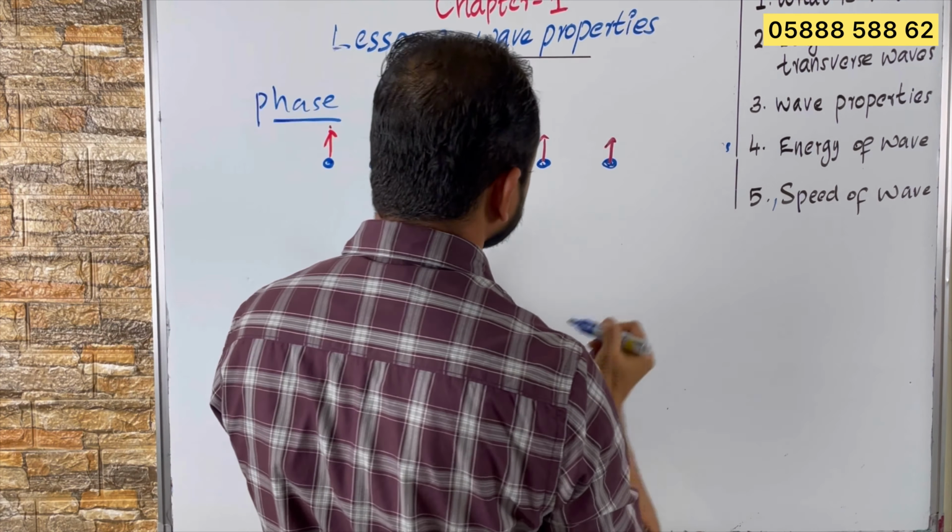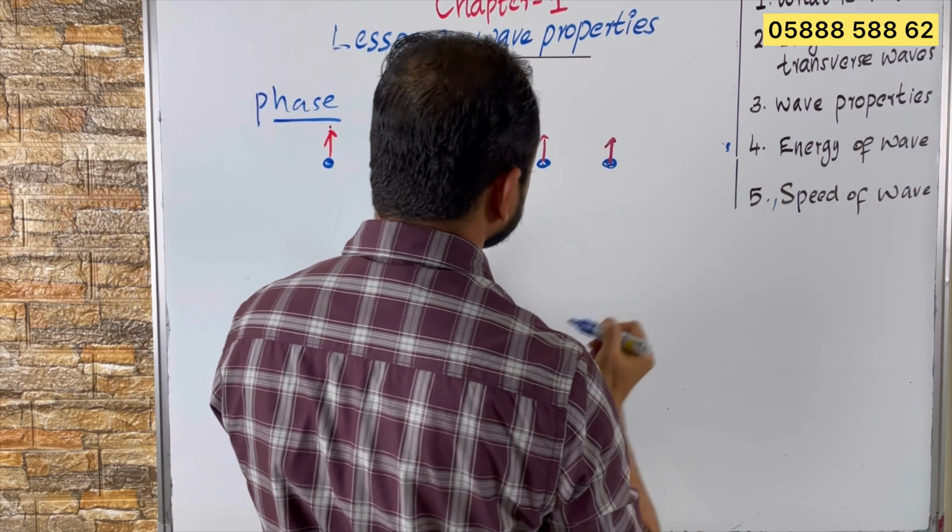So these three particles are in the same state of vibration, right? They jumped and they reached the maximum height. So what will be happening? They will be in other state, like maybe coming down after their jump. Like you are completing your third jump, so this will be completing its second jump and falling down. So phase means state of vibration of the particle. So here you can see these three students are in the same state of their movement, same state of their vibration. If particles are in the same state of the vibration, we say those particles are in phase.